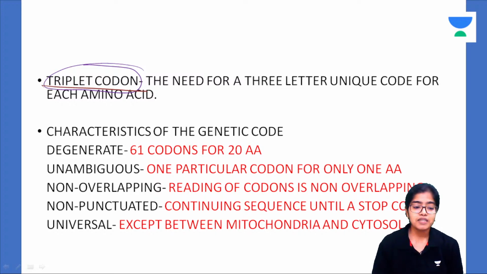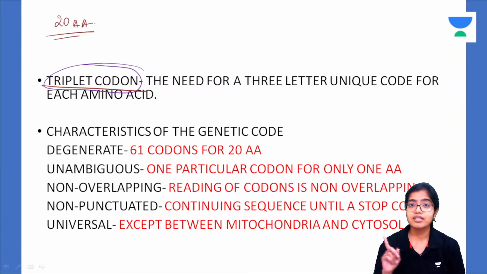See, what happens is there are 20 amino acids. All of you know this. And as we saw, the amino acids are translated from the genes, the genes that are present in the DNA. So, DNA contains how many nitrogenous bases?